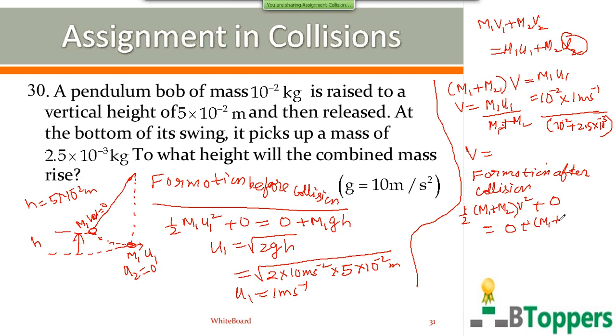So the gravitational potential energy of the combined mass after collision at the highest position is equal to m1 plus m2 into g into h1. Let h1 denote the vertical height to which the combined mass rises above the lowest position after collision. So you can write h1 equal to v square by 2g, as m1 plus m2 gets cancelled. Substitute the value of v from this equation in this equation to find h1. If you want to copy the solution of the problem, you can pause and copy it. You can try to do the simplification part yourself.